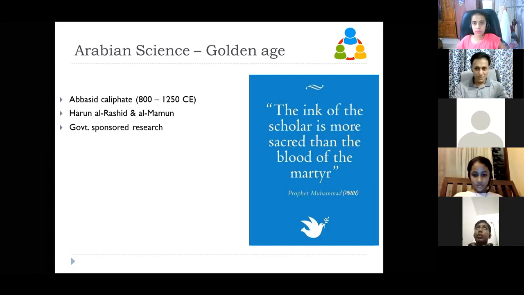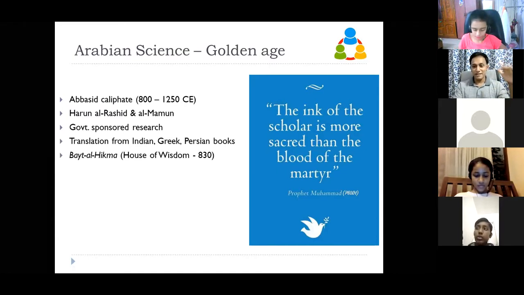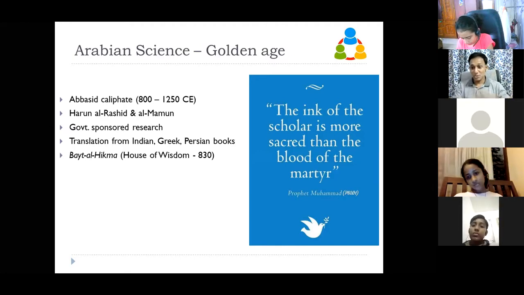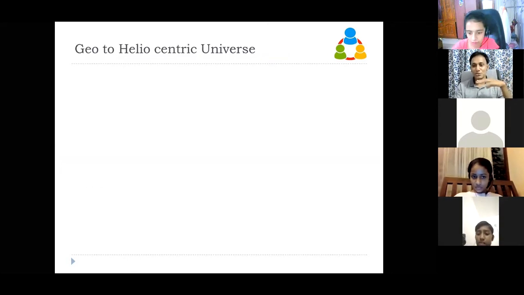There were universities before also. We had Nalanda, Takshashila and others in India, and on the Greek side too. But they started huge research universities and began translating books from Indian, Greek and Persian sources. This is what they established, called Bayt al-Hikmah, the House of Wisdom. They used to invite scholars from all parts of the world, translate all the books, and learn. The Al-Azhar University in Cairo, Egypt, came out in 970. And then in Baghdad, there were so many things.